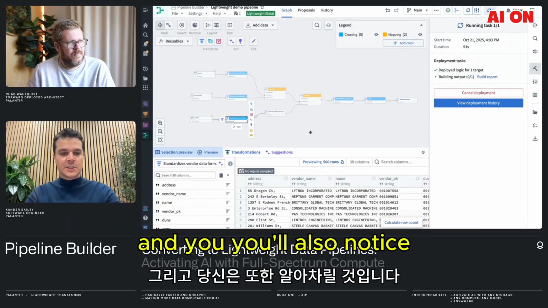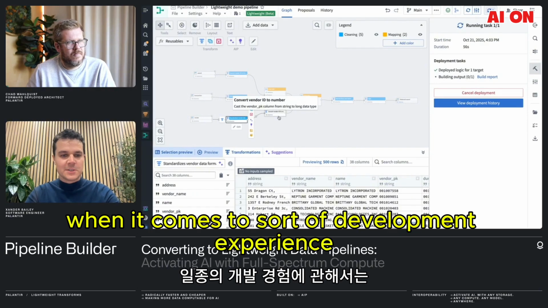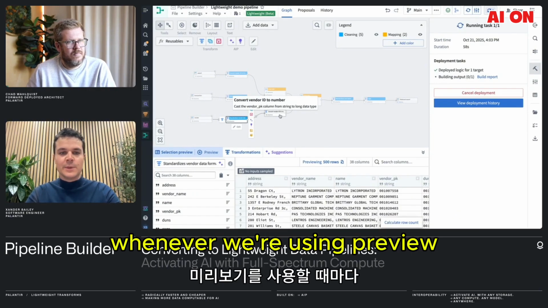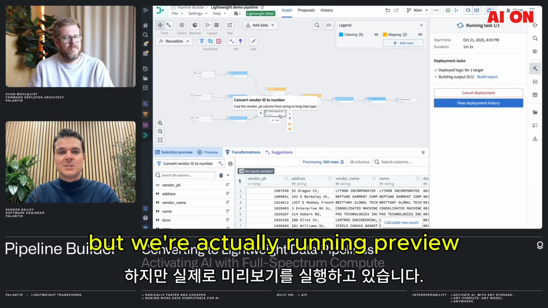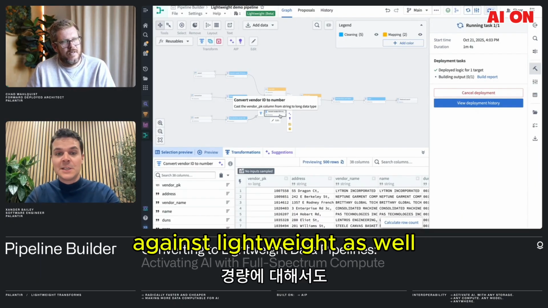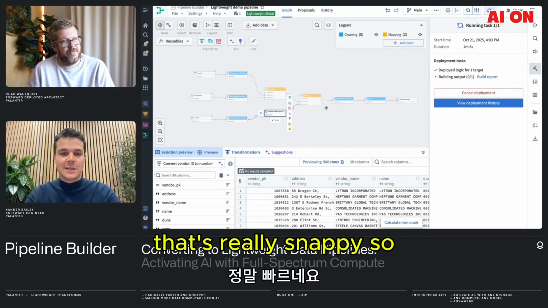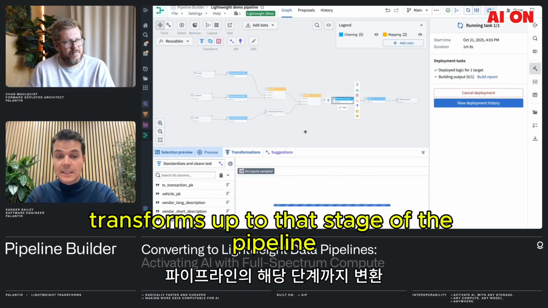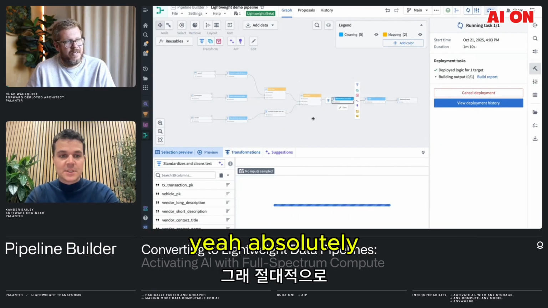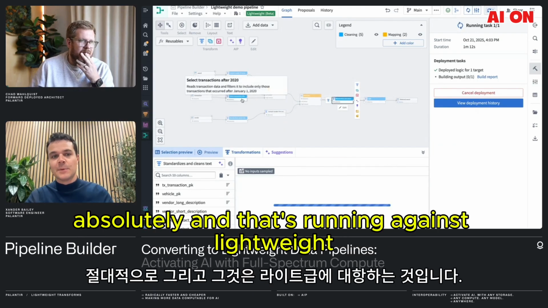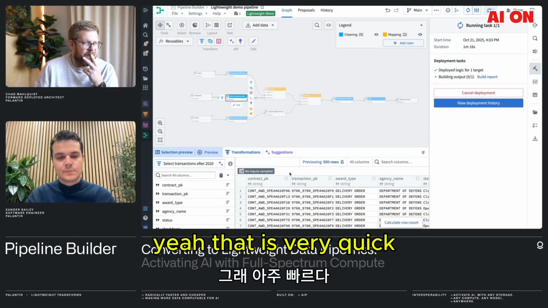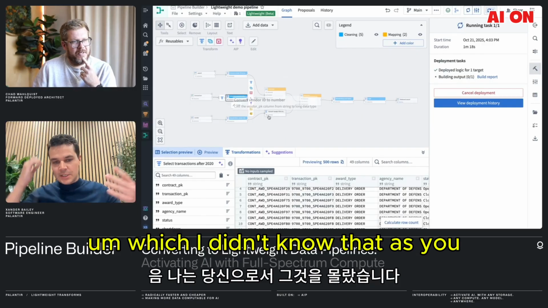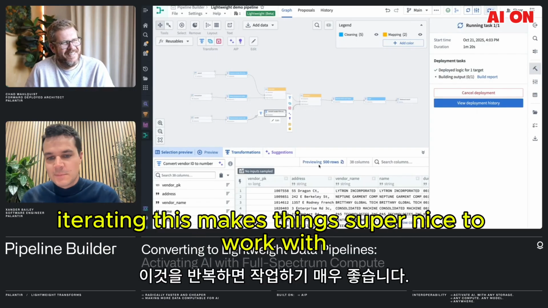And you'll also notice when it comes to development experience as well, whenever we're using preview, a great feature of Pipeline Builder, we're actually running preview against lightweight as well. And well, yeah, that's really snappy. So you're actually seeing the previewed transforms up to that stage of the pipeline. Yeah, absolutely. And that's running against lightweight. So that's super quick. Very cool. Yeah. Wow. Yeah, that is very quick. I didn't know that. As you're iterating, this makes things super nice to work with.